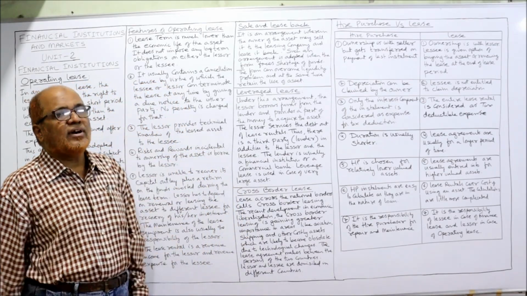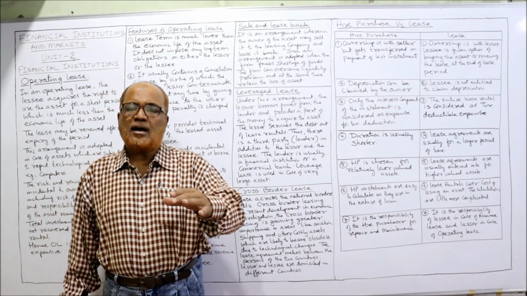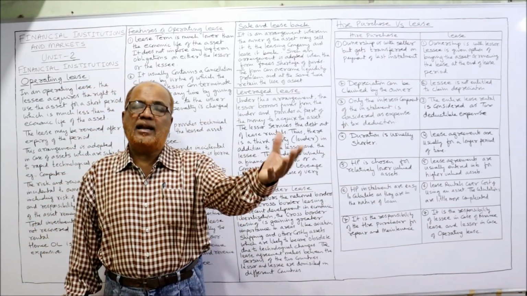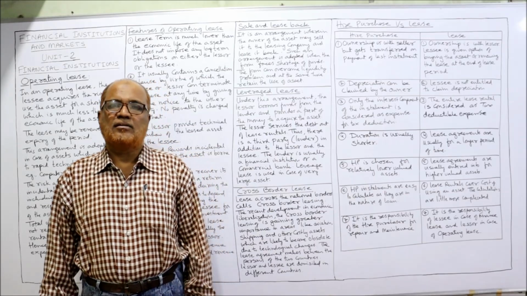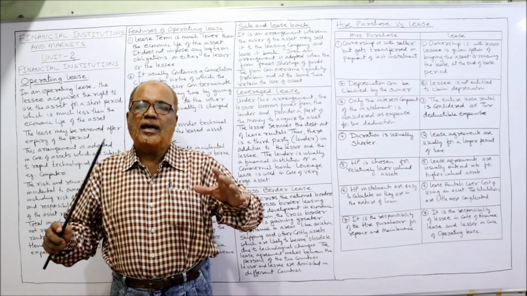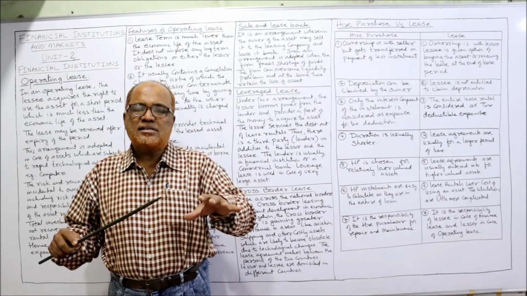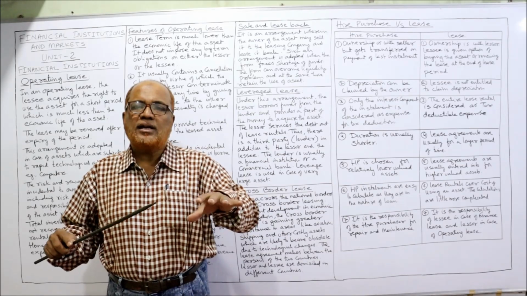Next is leveraged lease. Sometimes the lessor company will approach a lender for financing the leased asset. For example, ABC is a leasing company, and ABC leasing company got a customer.